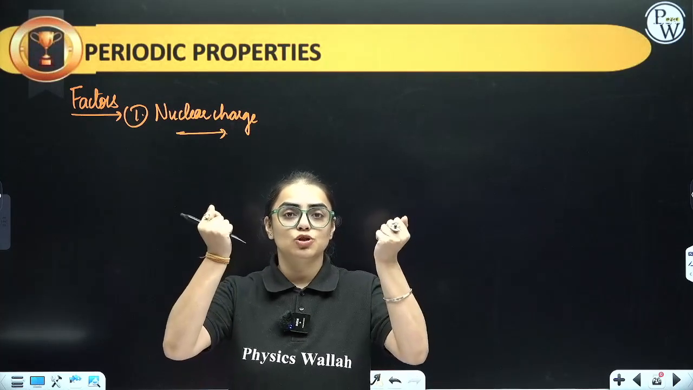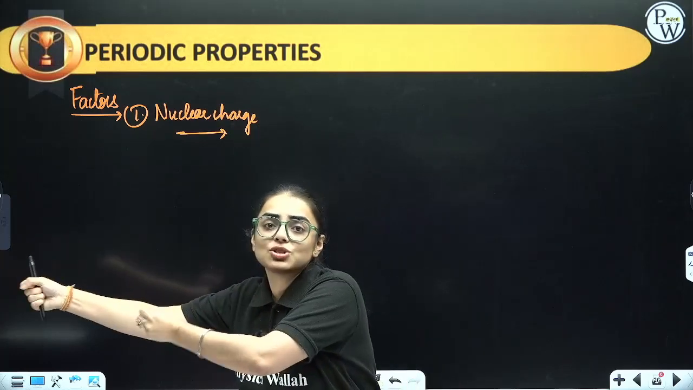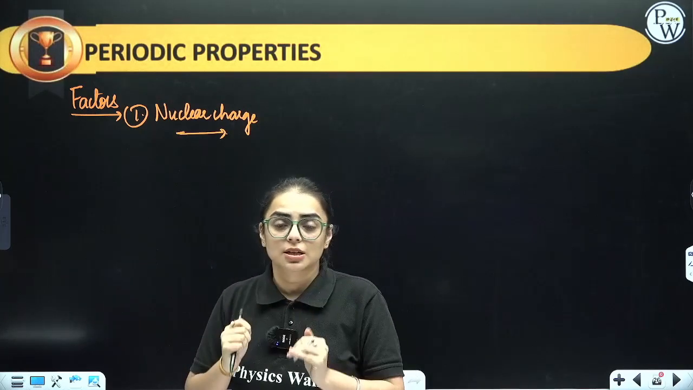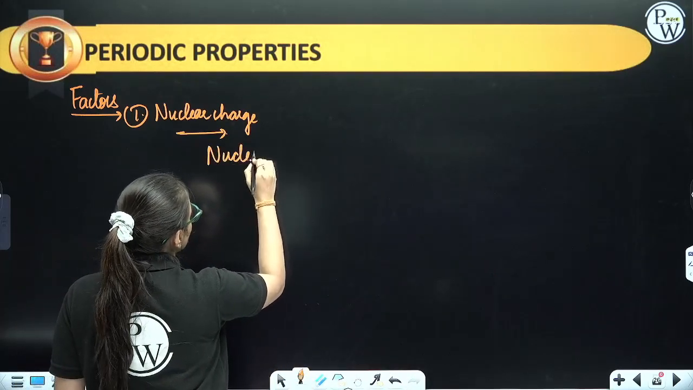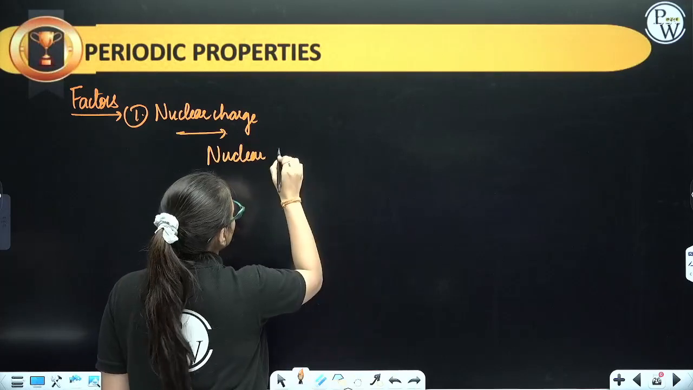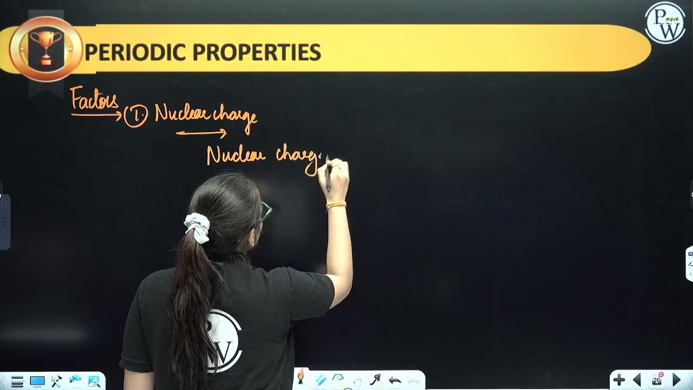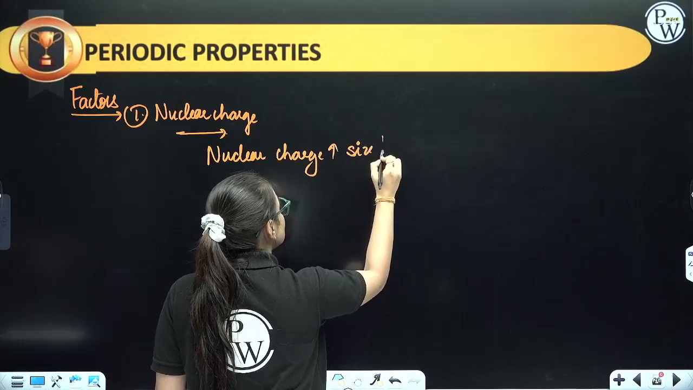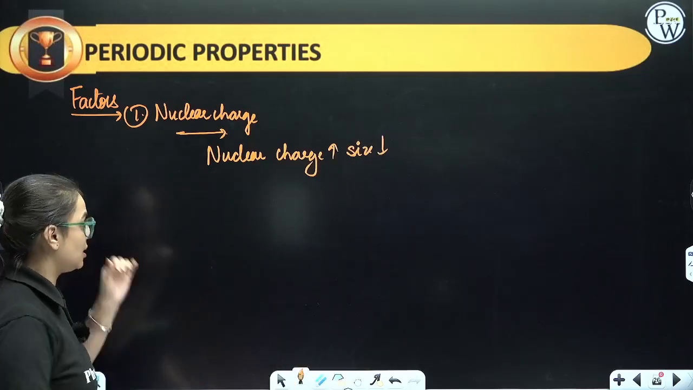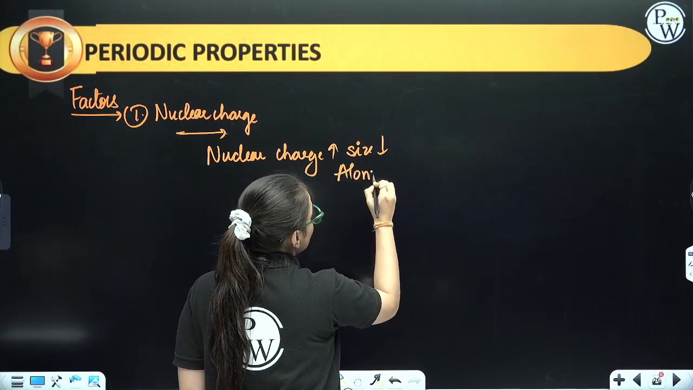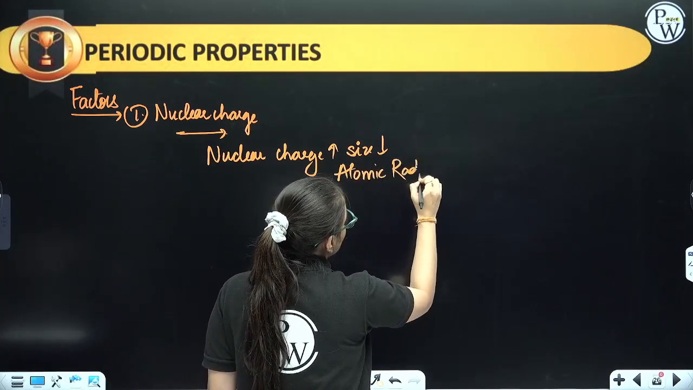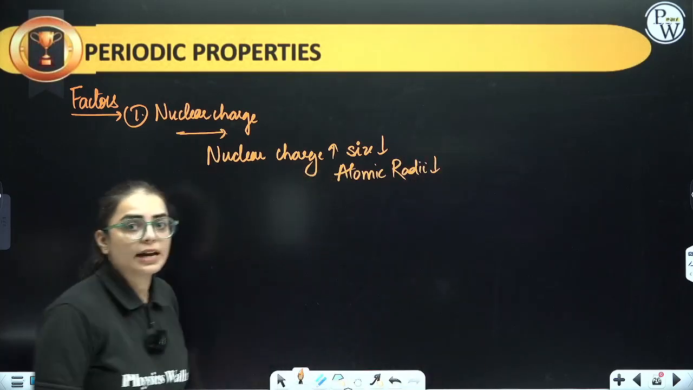Let us consider that if you're increasing nuclear charge, that means nucleus is attracting electron towards itself. If the outermost electron comes inside, size will decrease. So more the nuclear charge, lesser the size. So we can say if nuclear charge increases, students, size is going to decrease. Do remember this thing, right? If size decreases, that means we are saying atomic radii decreases. Getting my point, everybody?